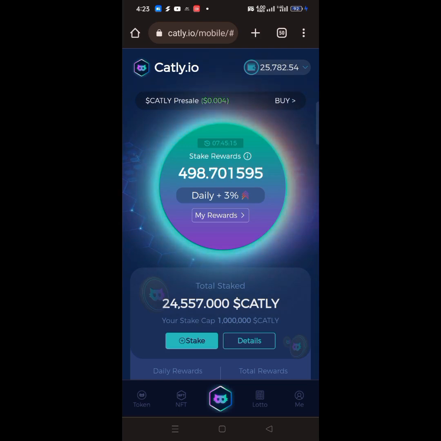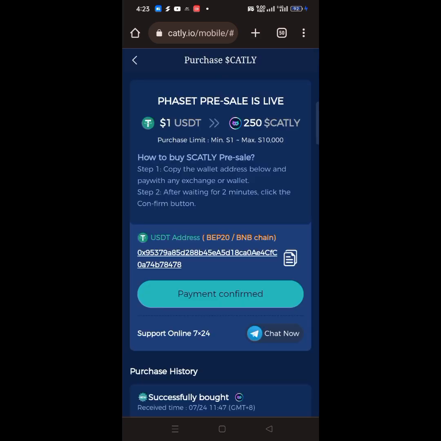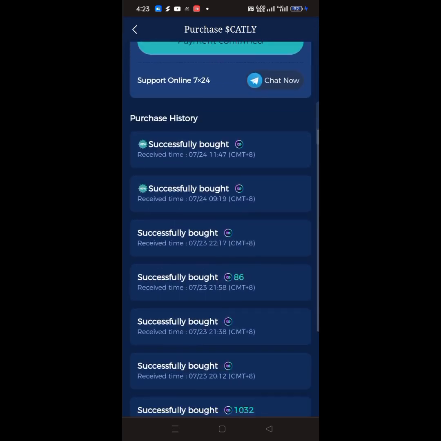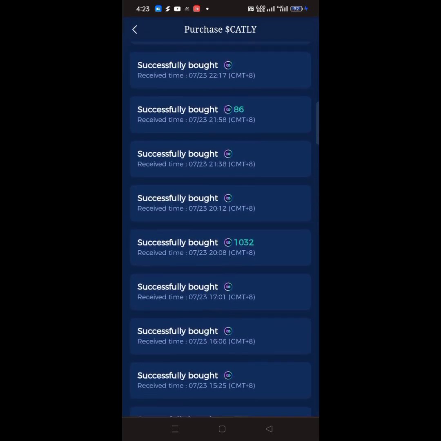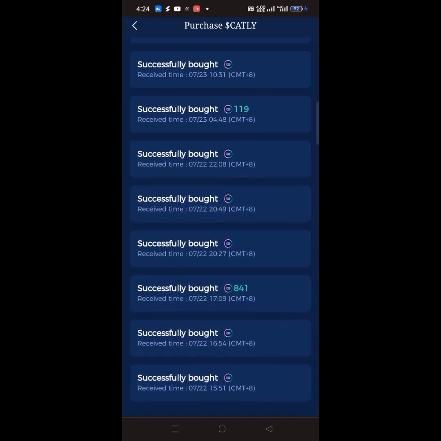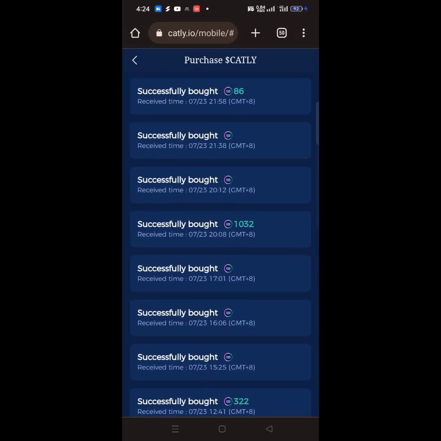All you have to do is to click on this particular place that says buy Catly, and it's going to give you the wallet address, which you will copy, send Binance Smart Chain Network USDT to it, and once you are done with it, within some 2 minutes, click on payment confirm, and once you are done with it, they are going to show you that you have successfully bought the Catly. Then next thing you have to do is to go ahead and stake it.